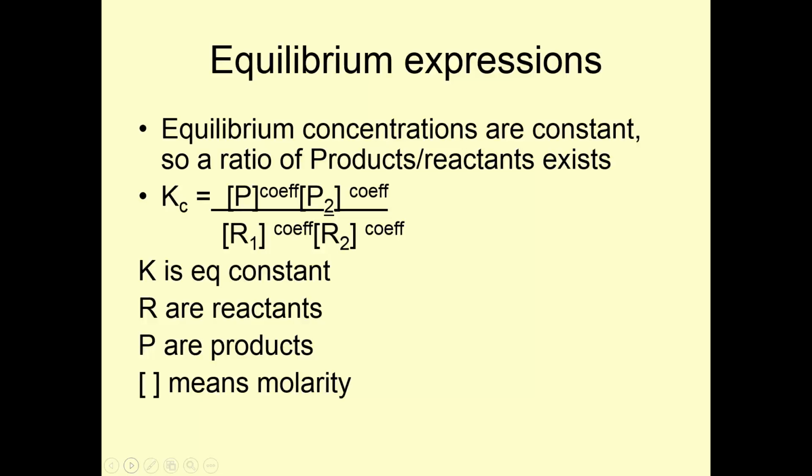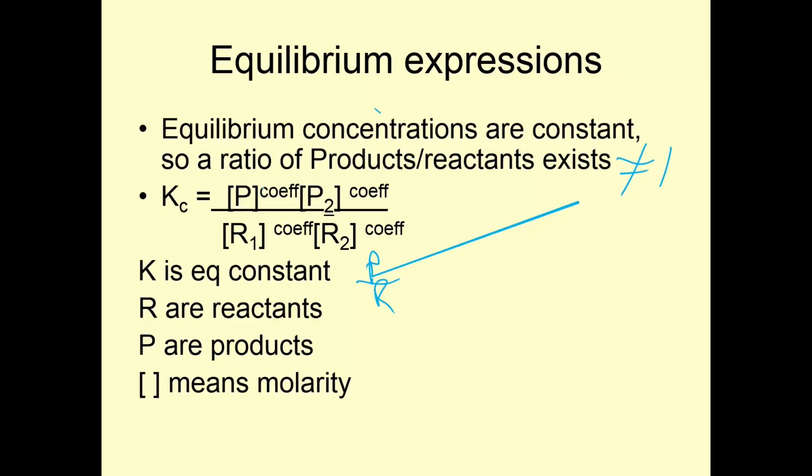Equilibrium expressions. Equilibrium concentrations are constant. So a ratio of products over reactants exists. And it is probably not equal to 1. It could be, but it probably won't be. So K is just a ratio. K stands for the equilibrium constant, and it's just a ratio of products over reactants.